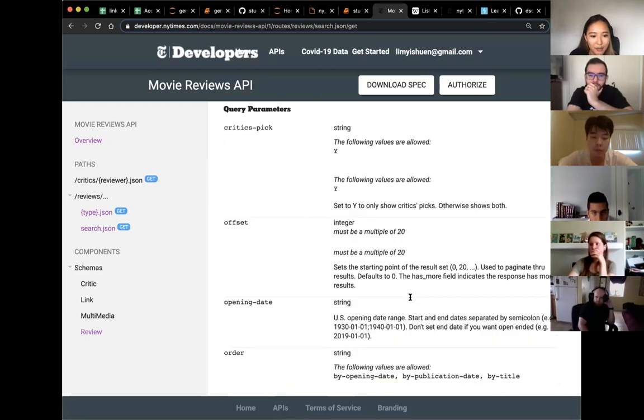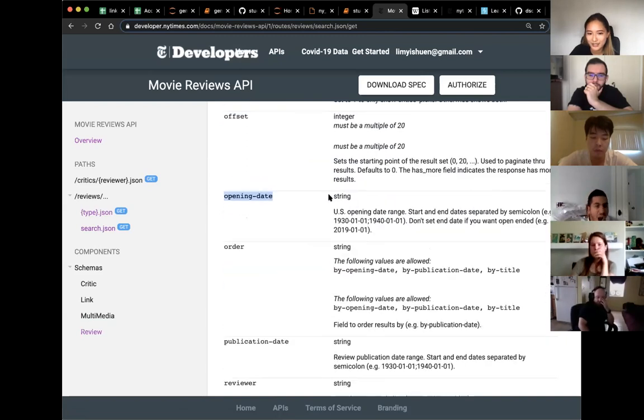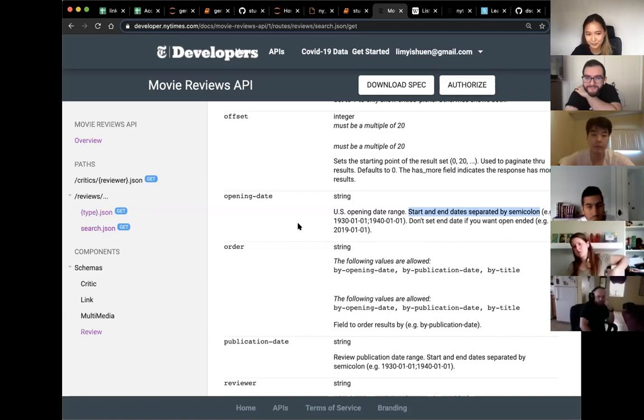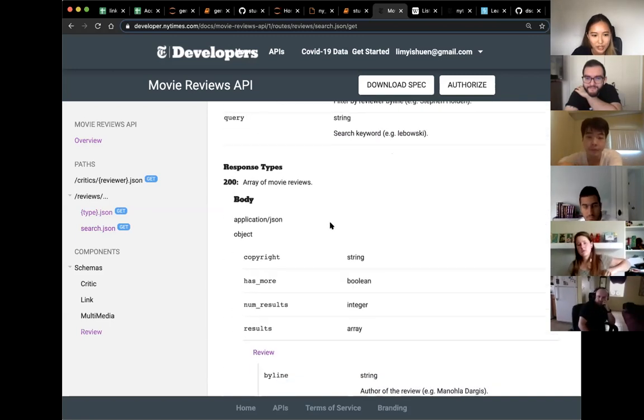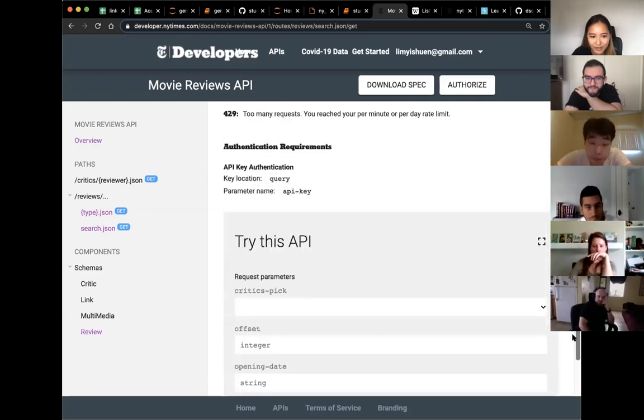I wanted to search by opening date. So you can see here, I'm probably going to add opening date to my URI. And you can see it takes it as a string in this format: year, month, date, start and end date separated by semicolons, and don't set an end date if you want open-ended. So I was just looking at 2020, and it's still 2020, so I don't need to set an end date. If you scroll up and down, I think they give you an example of how to create this.